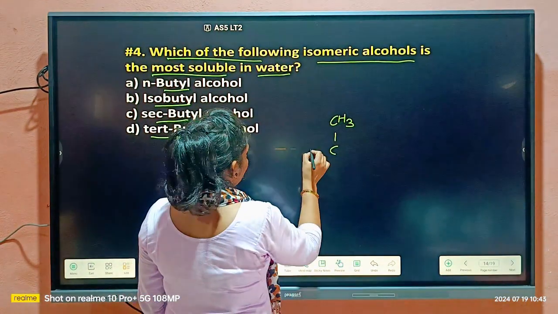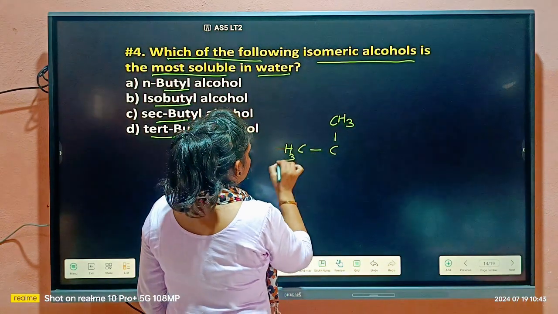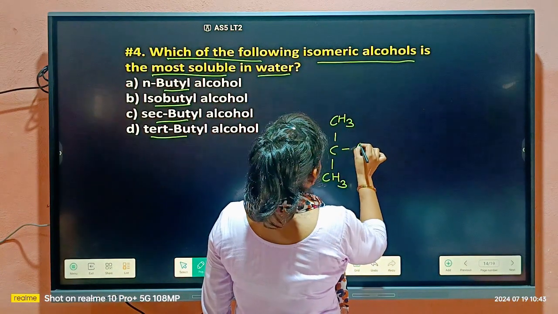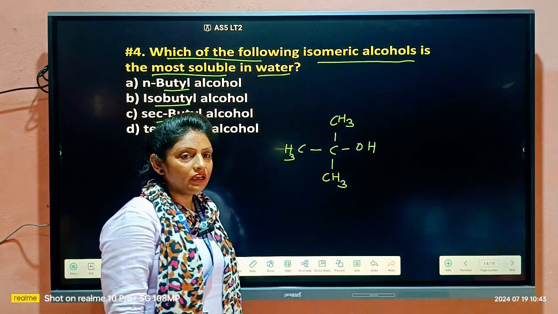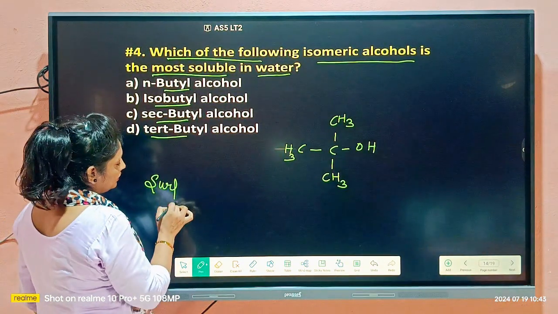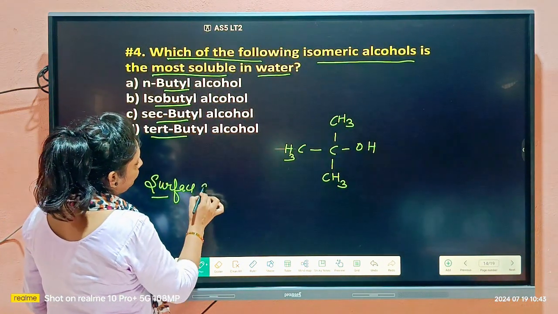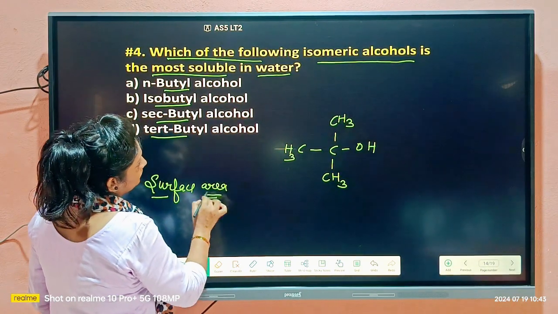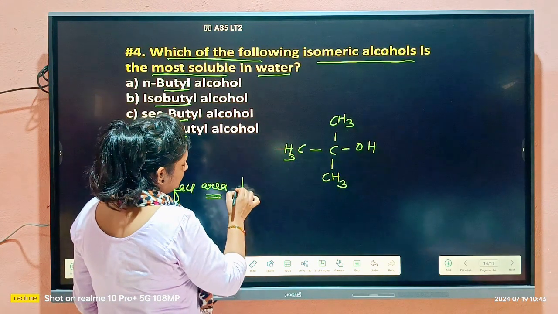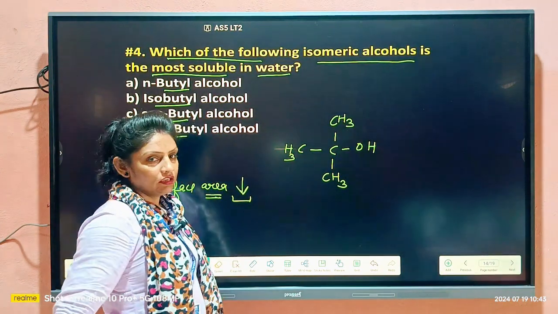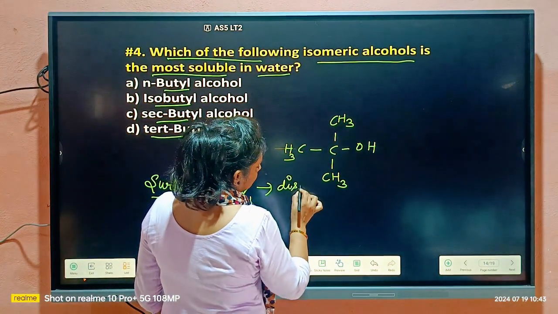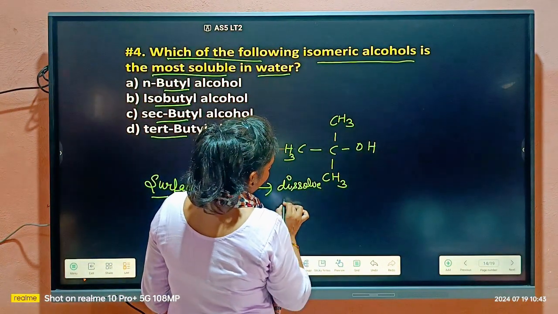If I draw the structure of tertiary butyl alcohol, here you will see the surface area. In which the surface area decreases, that can dissolve fast.